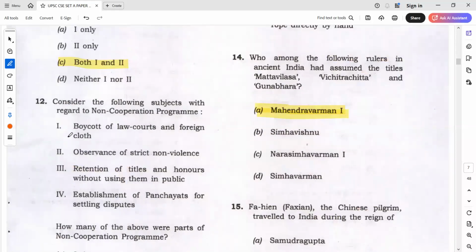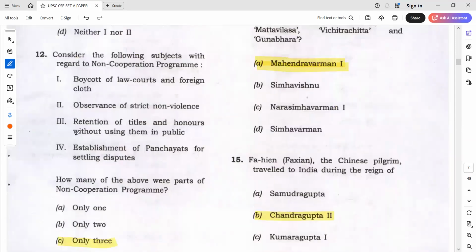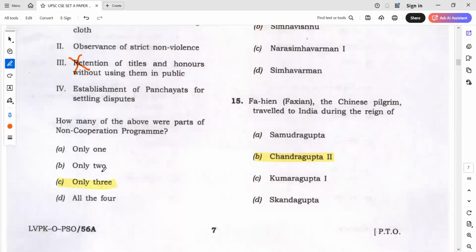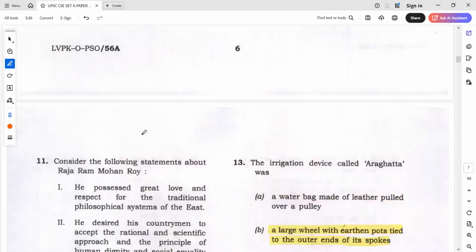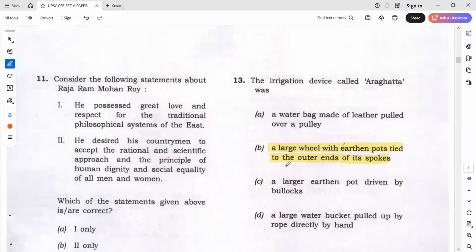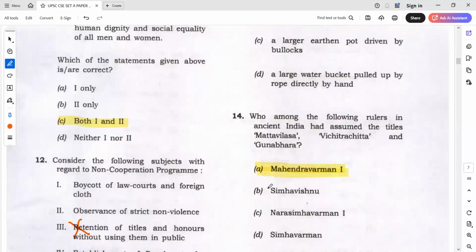Next, non-cooperation. Which one will you eliminate in the non-cooperation program? Boycott is there, observation of strict non-violence, and retention of titles. Obviously, you will eliminate retention of titles. So the answer will be only 3. Fine. Next, irrigation device. This we gave in the test also, Araghatta. And I asked you to practice a lot of PYQs. In PYQs also it is there. I think this everyone knows. The answer is B.